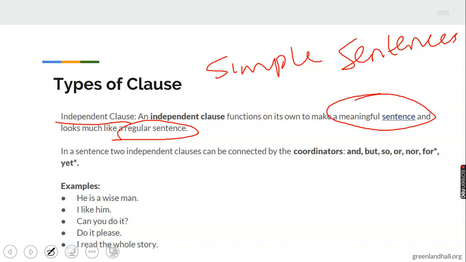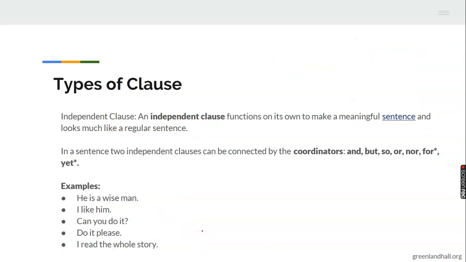Two independent clauses can be connected by any of these, and that makes it a compound sentence. These are independent clauses that have meaning on their own. He is a wise man, it's meaningful on its own. I like him, meaningful on its own. Can you do it? Meaningful on its own. Do it, please. Meaningful on its own. I read the whole story, it has meaning on its own also.